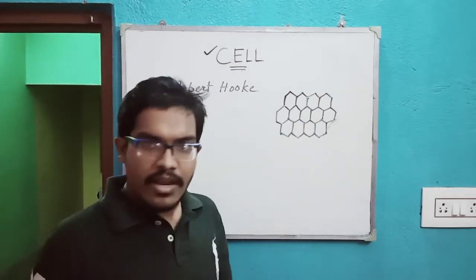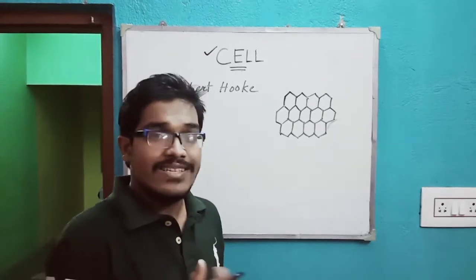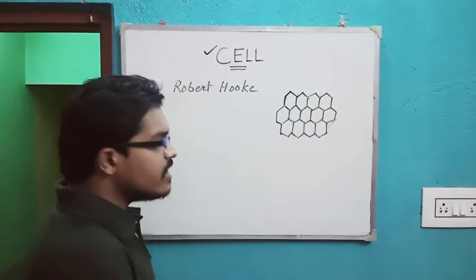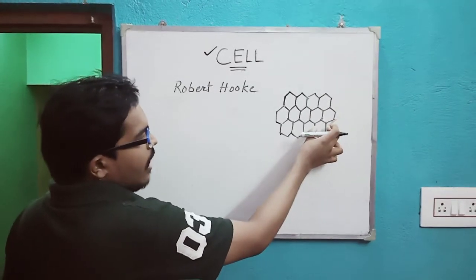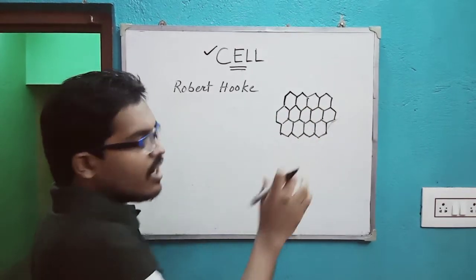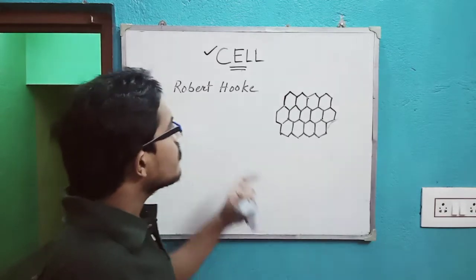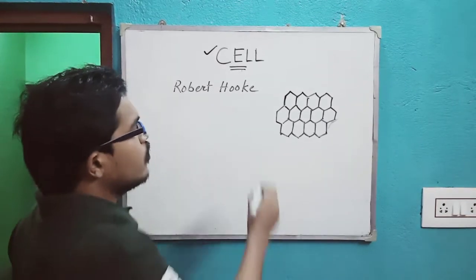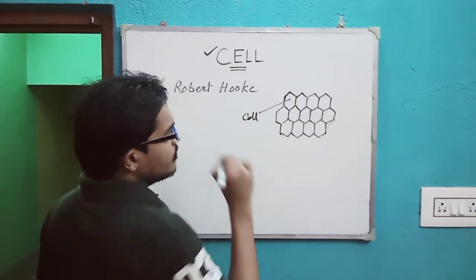Right now I am in a room, and a room can also be called a cell. This just looks like an individual room structured in the whole dead cork. So Robert Hooke coined them as cell.